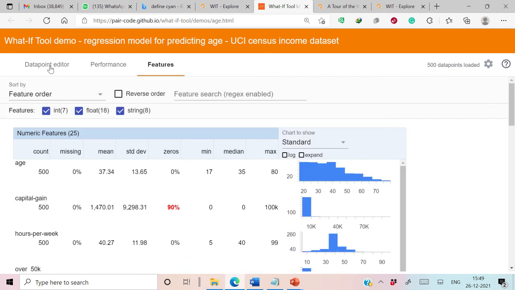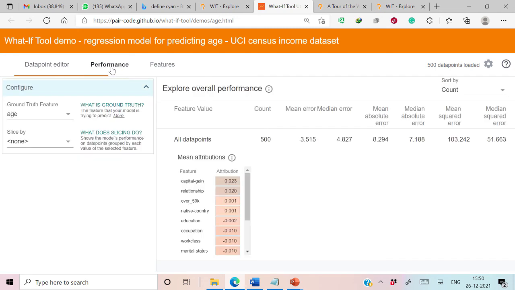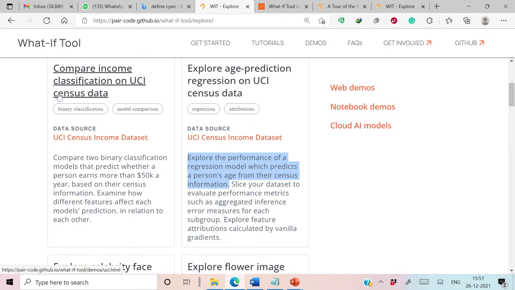So we can conclude that in the WhatIf tool we have three important tabs. One is the data point editor. In Visualize we have two options. One is data point and second is partial dependence plot. We can also generate counterfactuals for the selected data points. And to analyze the performance of our model, we can use the performance tab, and in order to perform analysis of features we can use the features tab. This is all about the demonstration of the WhatIf tool on a regression model for predicting the age for the UCI census income dataset. In the next session we will see the demonstration of the WhatIf tool on another pre-trained model.